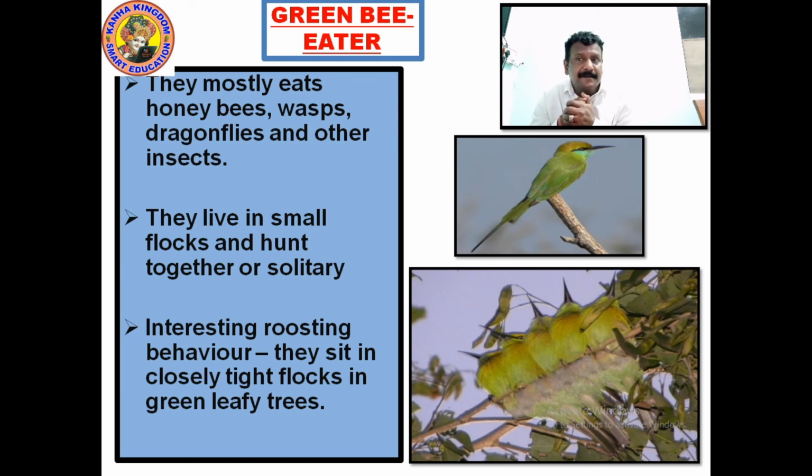They sit closely in tight flocks in the green leafy trees, right? In the photograph itself we can see how tight it sits. Now write this down so that we can go ahead and look more.